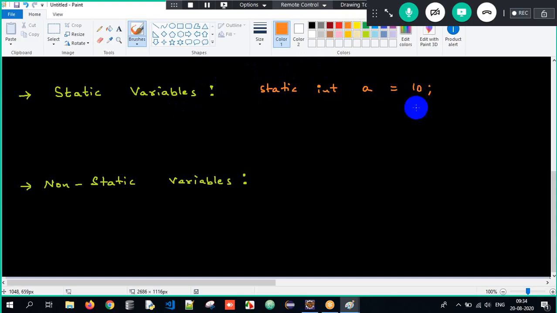equals 10, and int a equals 10. This is all about it. If a variable is declared using the static keyword, it's a static variable. Clear? If a variable is not declared using the static keyword, it's a non-static variable. Understood? If you can see a static keyword, it's a static variable. If you cannot see the static keyword, then it's a non-static variable.